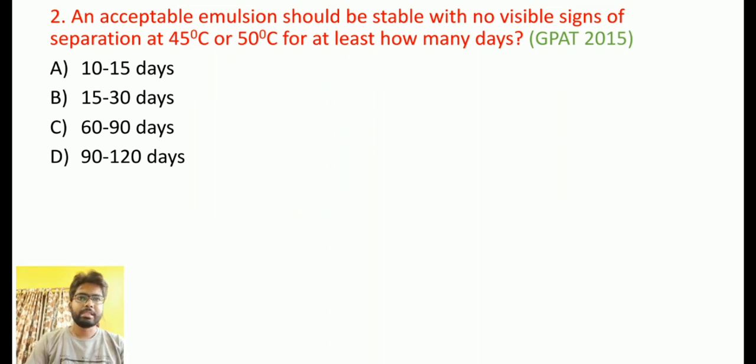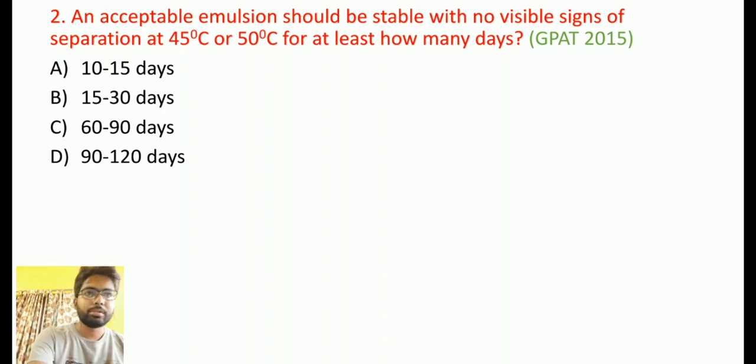See, emulsions are thermodynamically unstable formulations. They are unstable in nature, but in a certain number of days they should be stable at specific temperatures. This question asks about that. At 45 degrees centigrade, the emulsion must be stable for how many days? The question is asking about that.